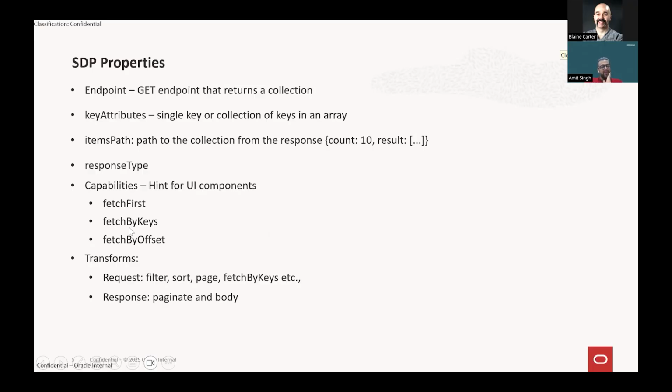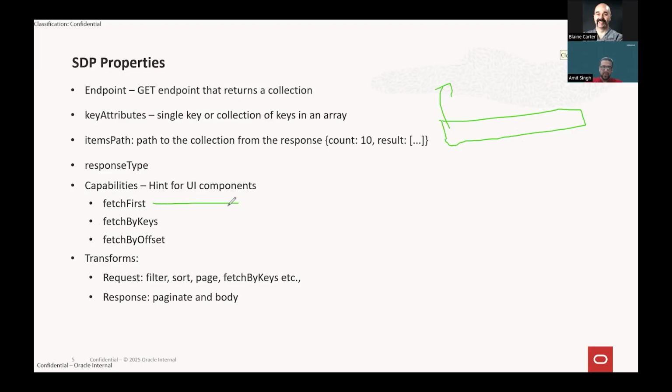And fetch first is the default value of this capability property. So let's assume I have a select single component displayed in my browser. Whenever I click on this component, the default capability, that means the fetch first capability, will be triggered.